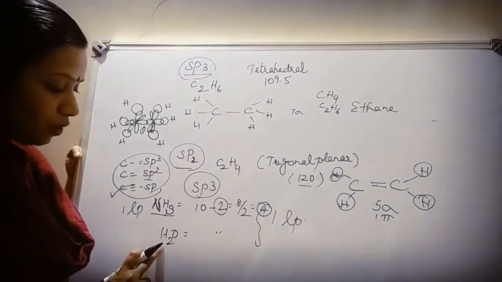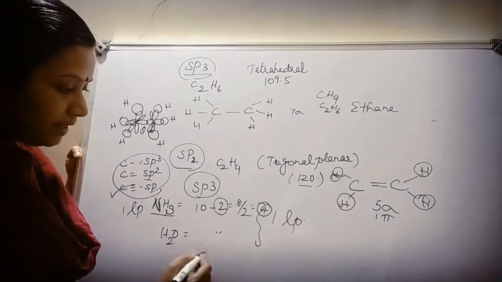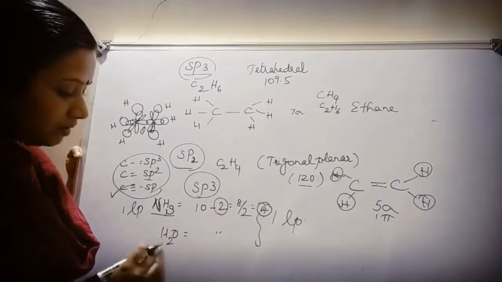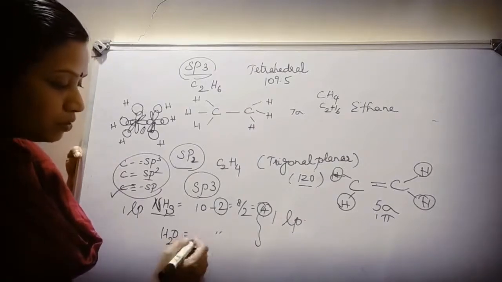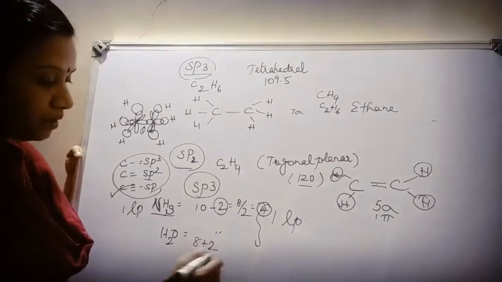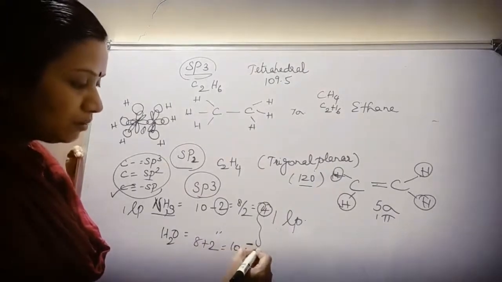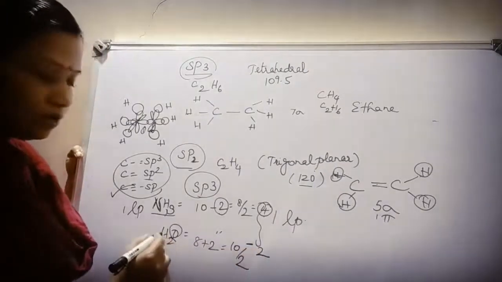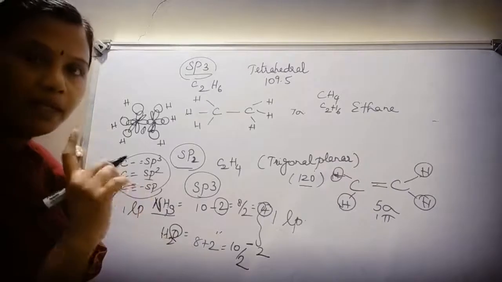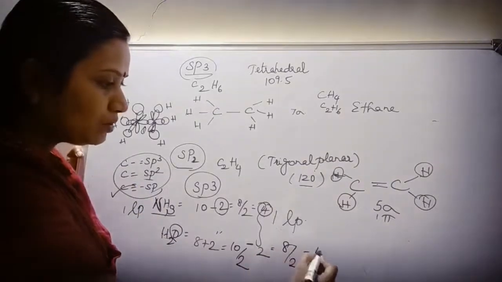Similarly, in the case of the water molecule, oxygen is the central atom. So it is 8 and hydrogen is 2. So 8 plus 2 should be 10 by 2. Okay, it is 10 by 2, but I should subtract 2 because of the lone pair of electrons present here. One lone pair is equal to 2 electrons. So this is also 8 by 2. 8 by 2 is equal to 4.